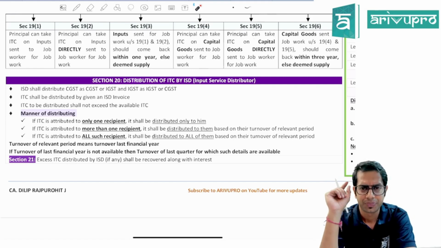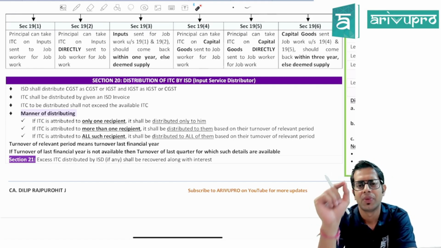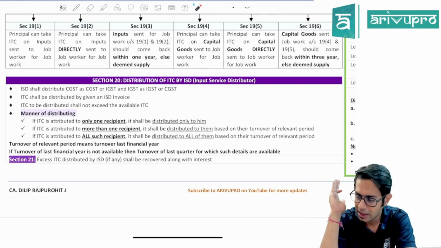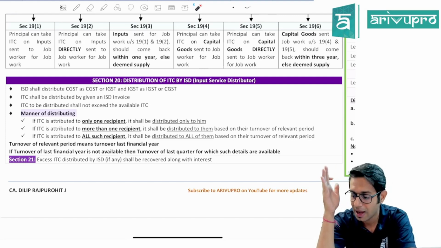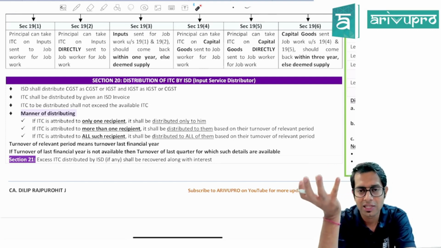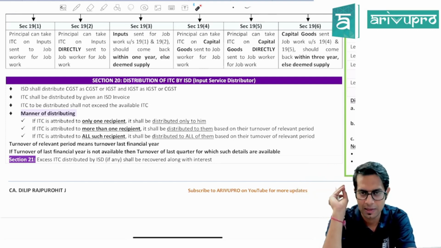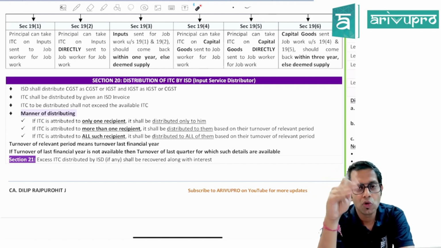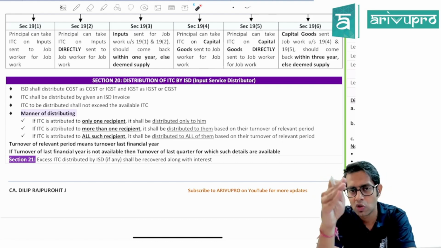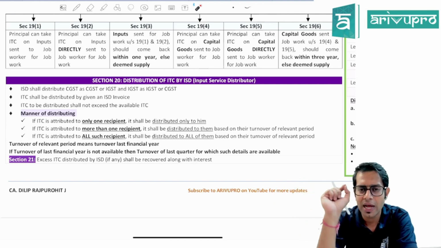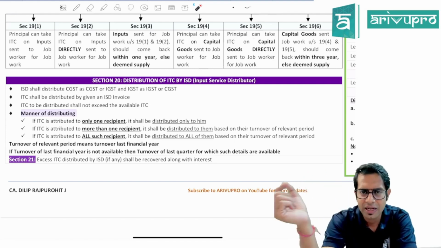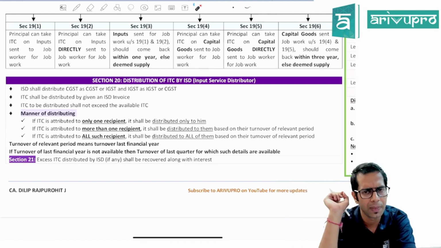Now, how will the distribution happen? If the ITC is with respect to one single particular unit, one single recipient, then that input tax should be distributed only to that single recipient. If the input tax is attributable to more than one recipient, then it should be distributed to all those recipients proportionately. And if the input tax is attributable to all the recipients, then it should be distributed to all the recipients proportionately. What is this proportionately, sir?